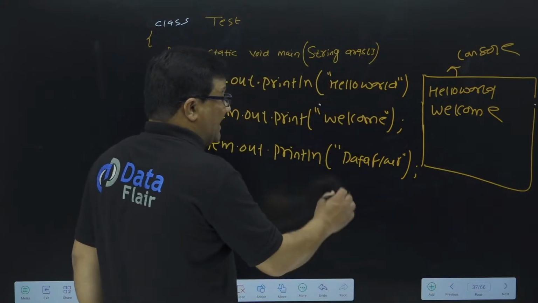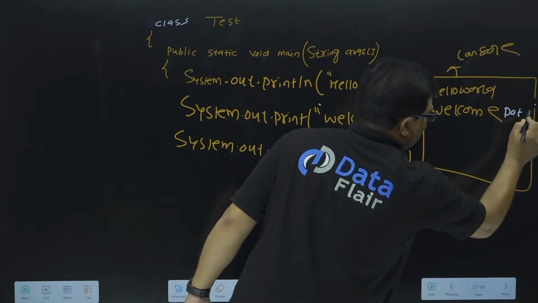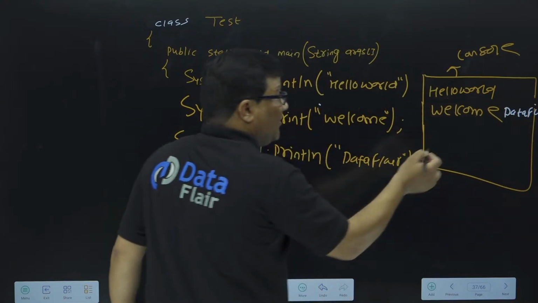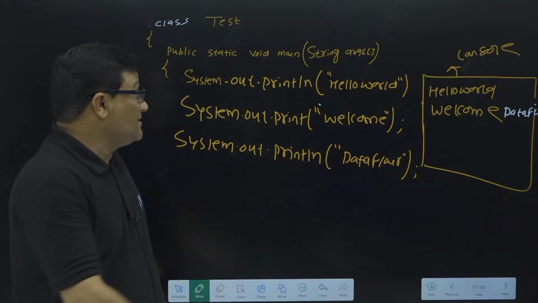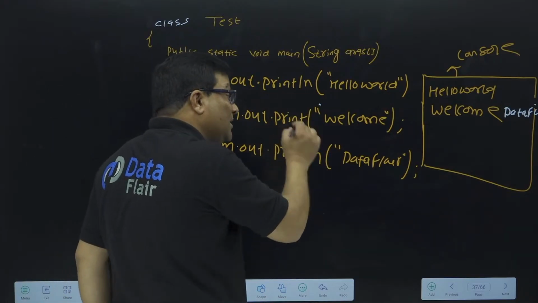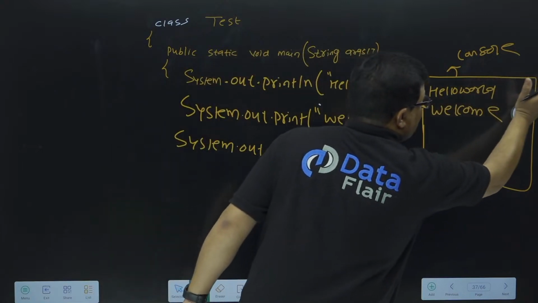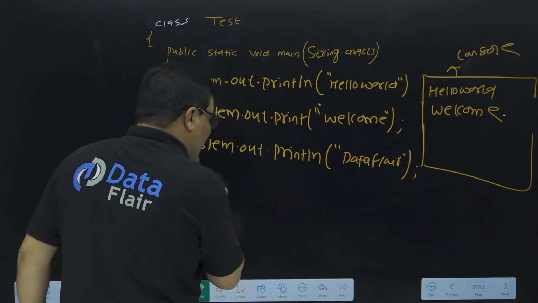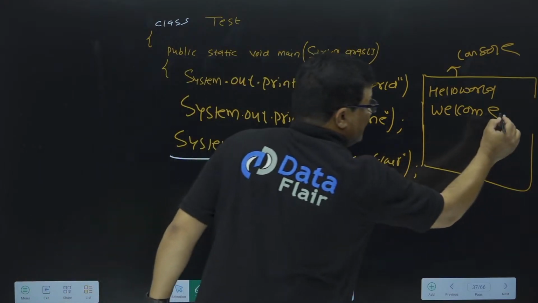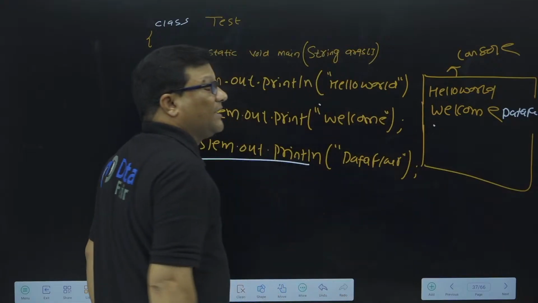This data flare will print just after welcome only, right? You will get your output something like this: hello world, welcome data flare. Why is it so? Because after printing welcome, the print method puts the cursor in the same line. So this statement finds the cursor in this line and prints data flare. And then after that your cursor moves to the next line.